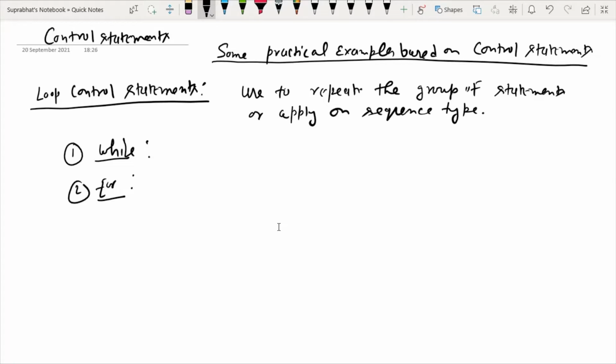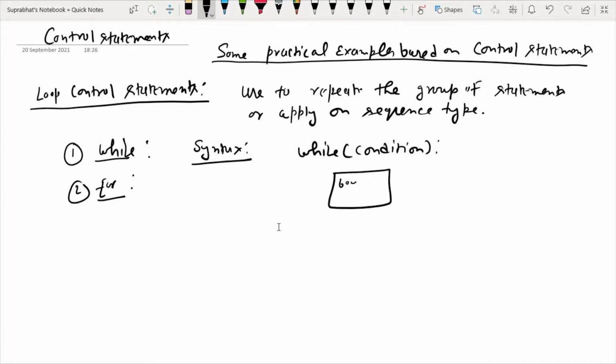In the while loop the syntax is: while, and in parentheses we give some condition, and inside that we write the body of the while loop.